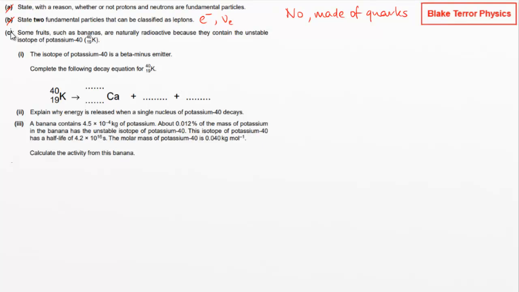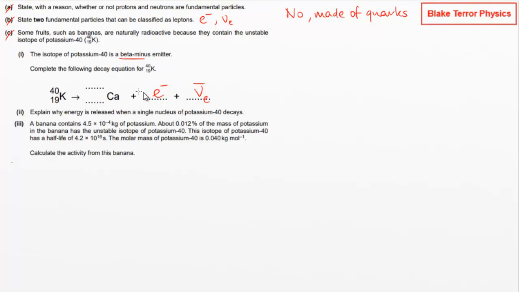Now in C, some fruits such as bananas are naturally radioactive because they contain the unstable isotope potassium-40, which is a beta minus emitter. Complete the following decay equation. Right, so if it's beta minus, we need to have an electron, we need to have our anti-neutrino, which is going to be an anti-electron neutrino because it's an electron that's come out.